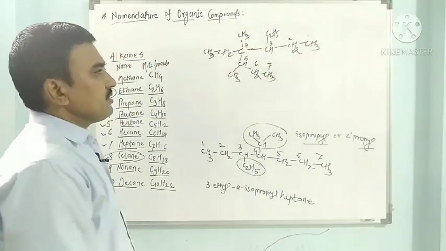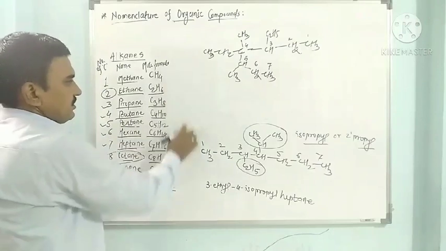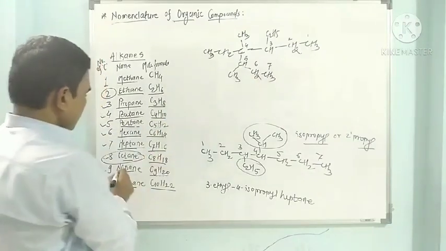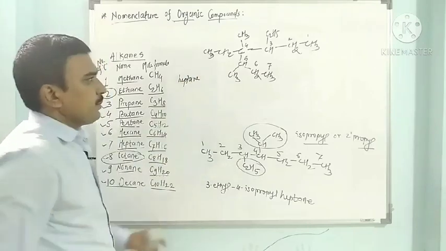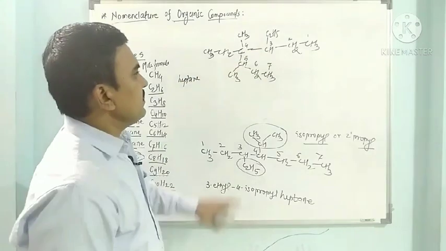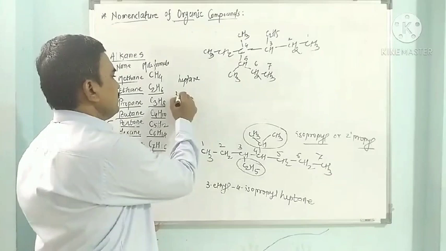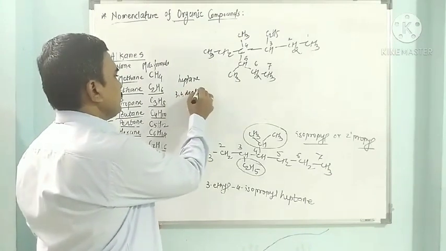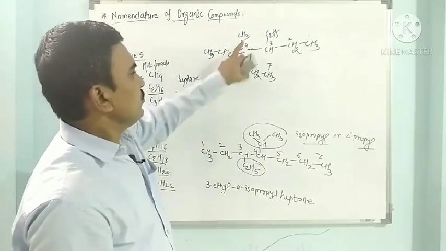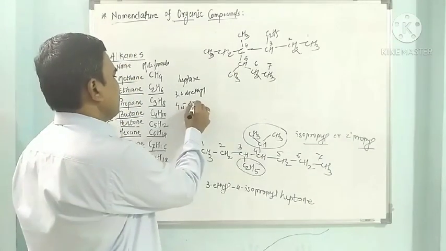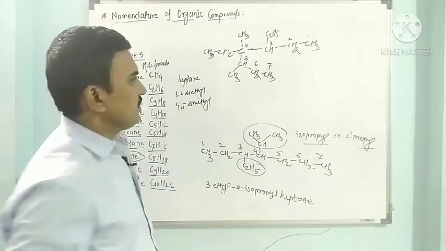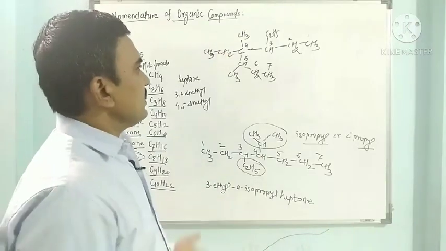So how many carbons are there? We have to write on this side. So 7 carbons are there, so it is heptane. Then 3 is ethyl, 4 is ethyl, so 3,4-diethyl. 4 and 5 is methyl, so 4,5-dimethyl. Again see which groups are there.